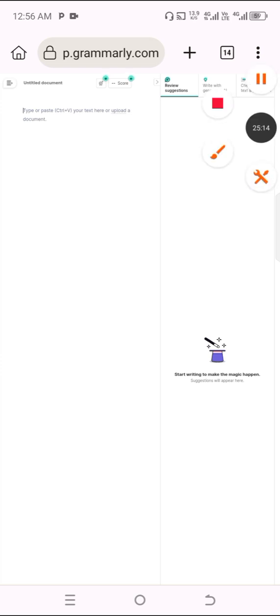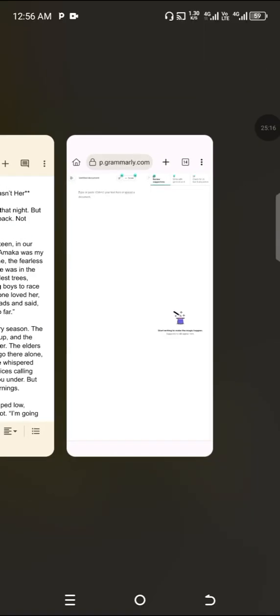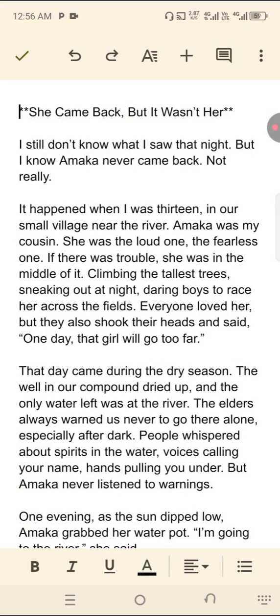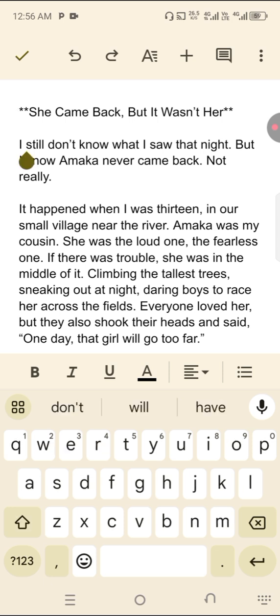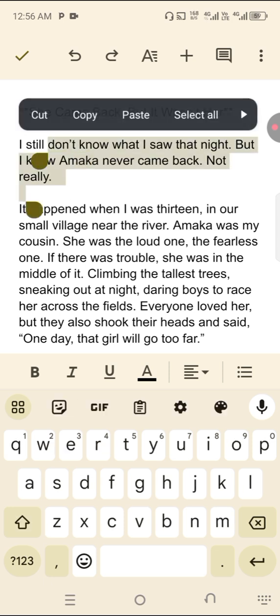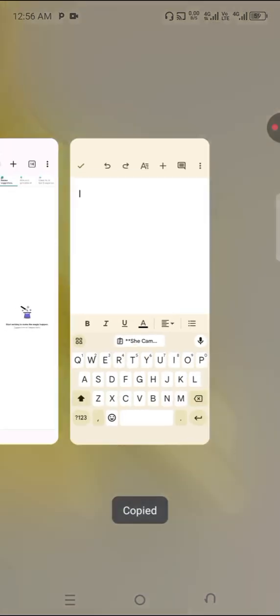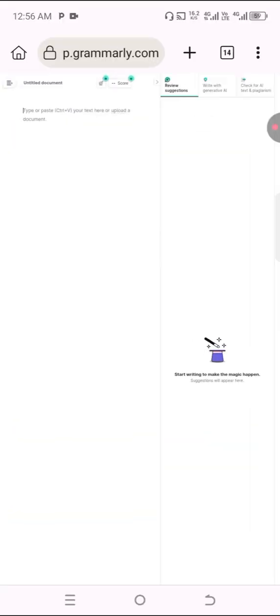Then you paste some of the things that you generated here. You can just select all, it collects everything. Select all and you cut, it's either you cut or you copy. Okay, let me cut. So you paste it here.